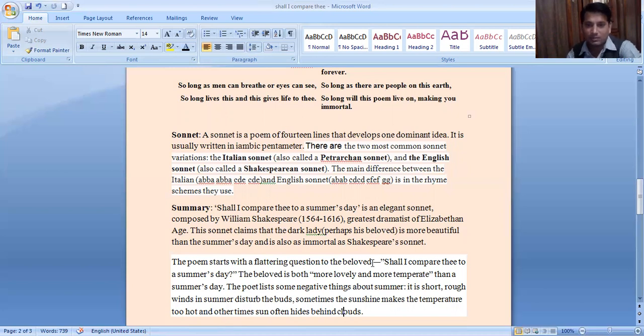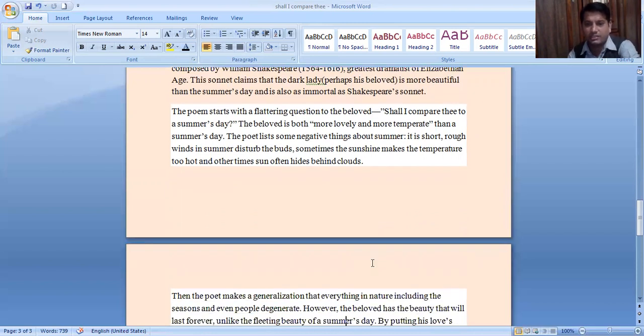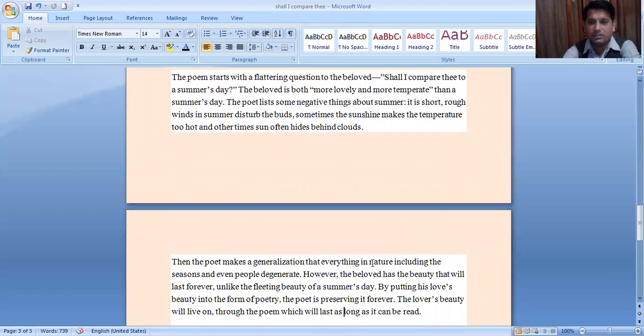Similarly, dear students, let's move on further. The poet lists some negative things. Then the poet makes a generalization that everything in nature, including the seasons and even people, degenerates. However, the beloved has a beauty that will last forever. Unlike the fleeting beauty of a summer's day, by putting his love's beauty into the form of poetry, the poet is preserving it forever. Preserving means protecting it forever.